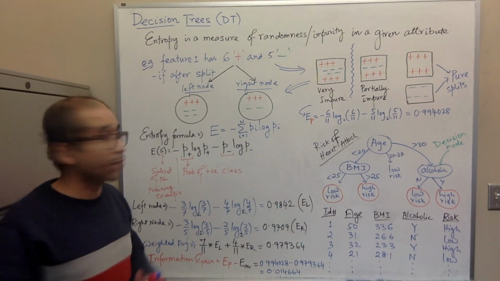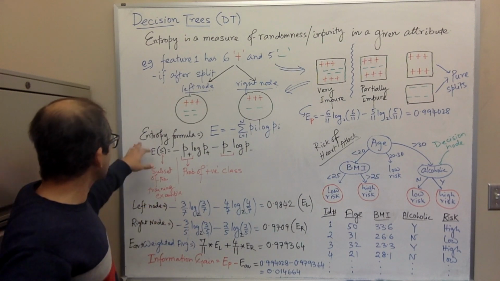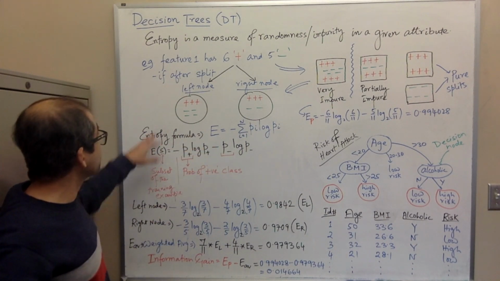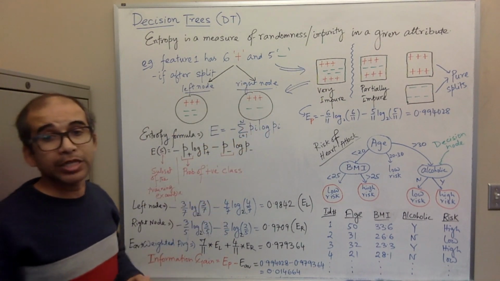Okay, that's why in the entropy formula there's a negative sign. So now you see an example. Using this formula, we calculate the entropy of this left node and the right node, and then make a weighted combination of them.